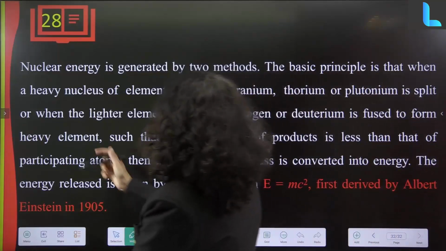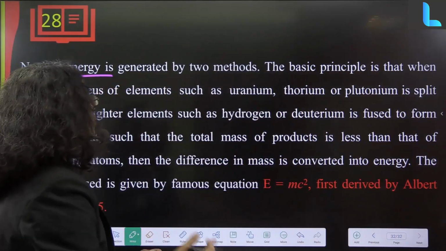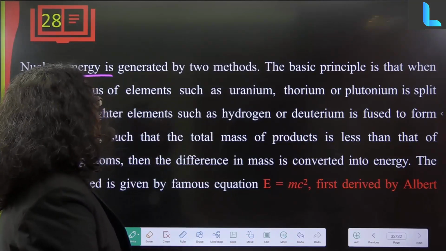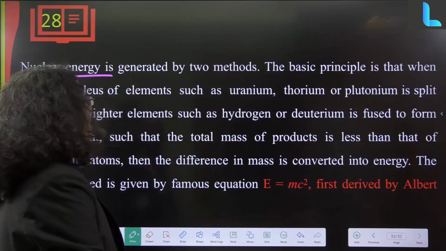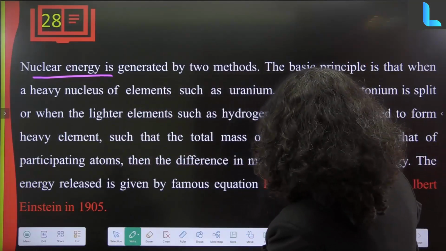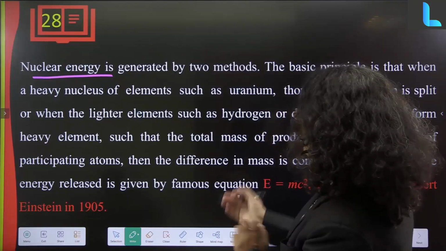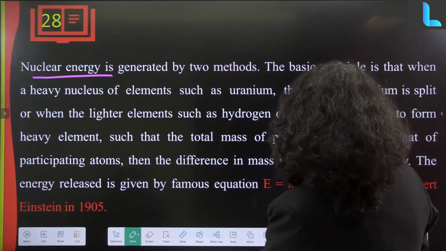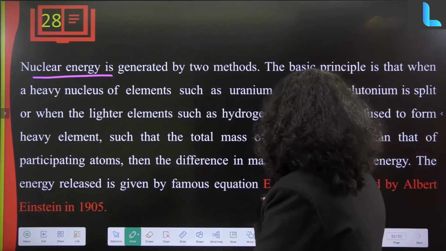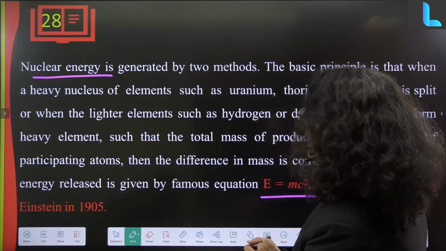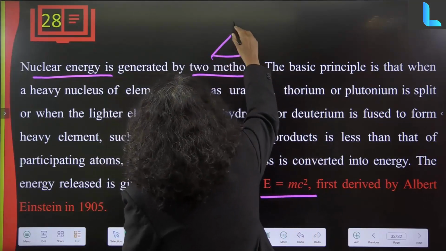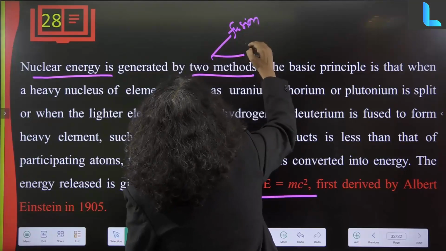So what is nuclear energy? Nuclear energy is generated by two methods. The basic principle is that a heavy nucleus such as uranium, thorium or plutonium is split into lighter elements, or light nuclei such as hydrogen and deuterium are fused to form heavier elements, such that the total mass of the products is less than that of the participating atoms. Then the difference in mass is converted into energy. The energy released is given by the famous equation E equals mc squared, first derived by Albert Einstein in 1905. So this energy is generated by two methods, called fusion or fission,